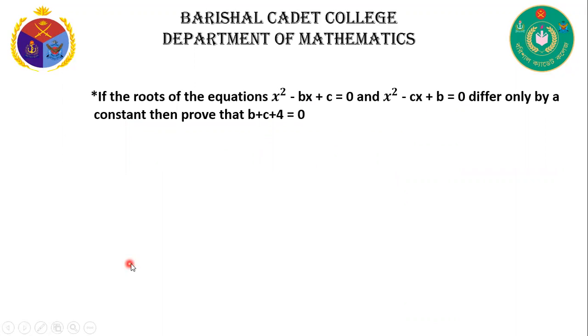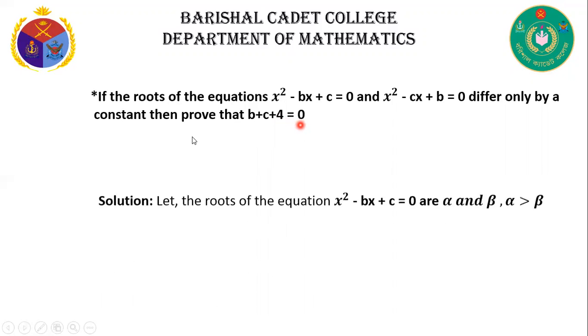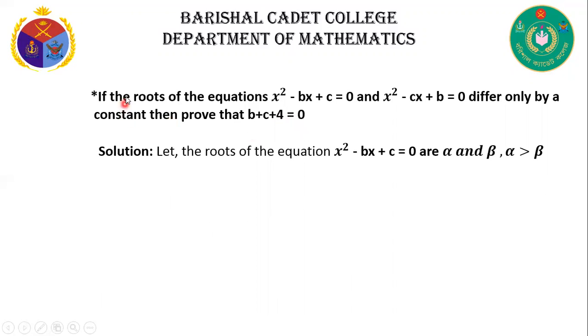Now, first question. If the roots of the equations x square minus bx plus c is equal to 0 and x square minus cx plus b is equal to 0 differ only by a constant, then prove that b plus c plus 4 is equal to 0. Solution. Here are given two equations, equation one and equation two, that differ only by a constant.